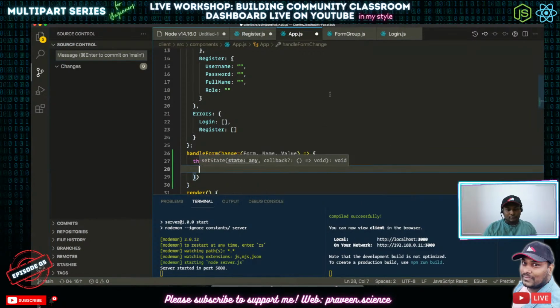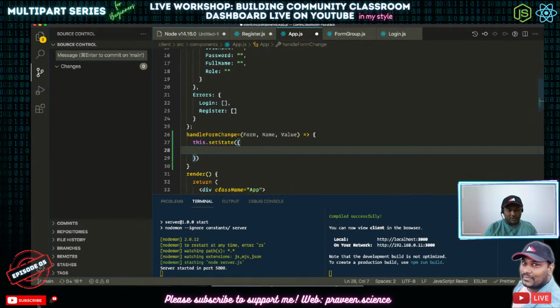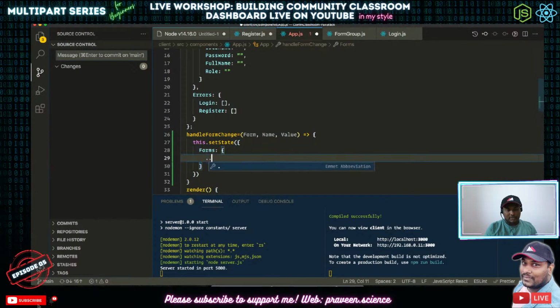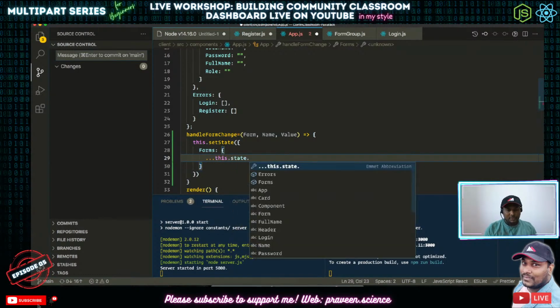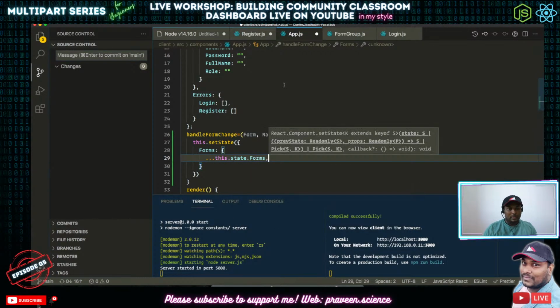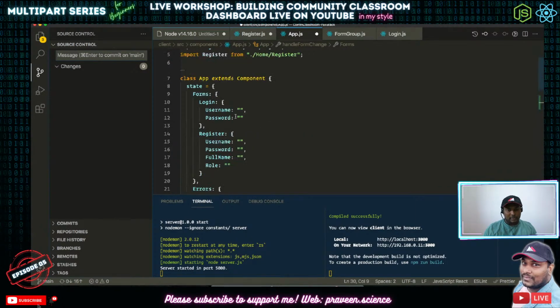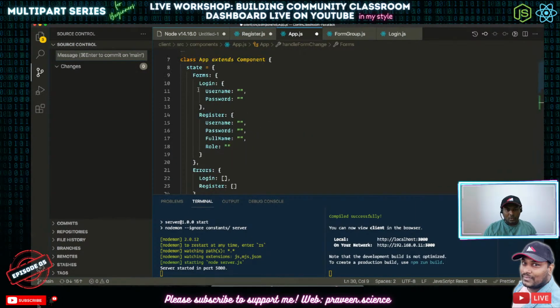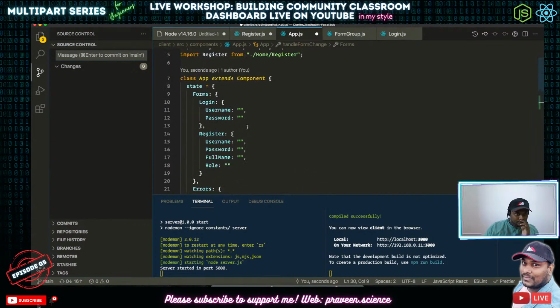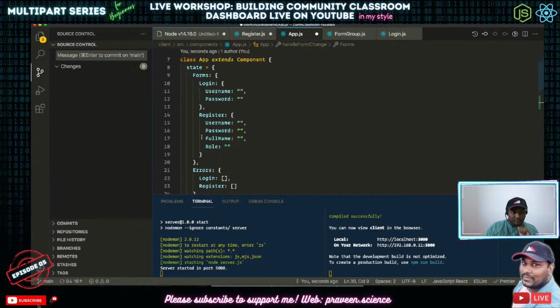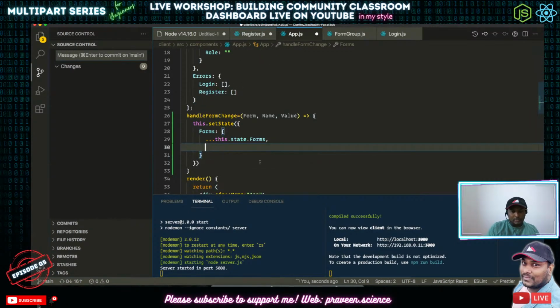So setState will be like forms, and forms will have all these, this.state.forms, and we have our login and other things, right? Interesting. So that's the form. So we'll have this form as form.